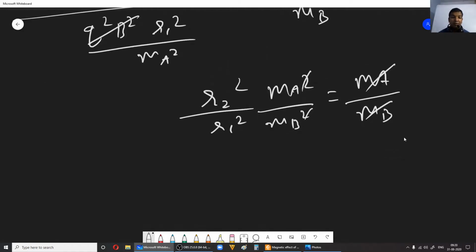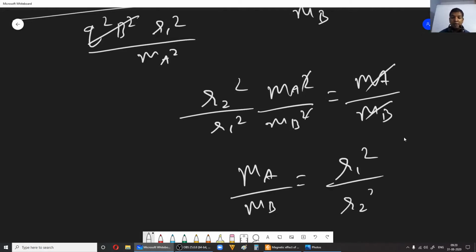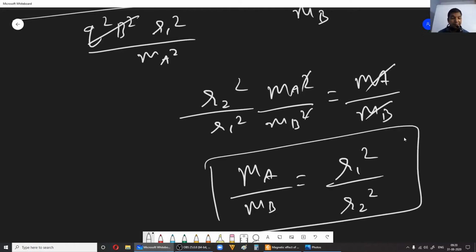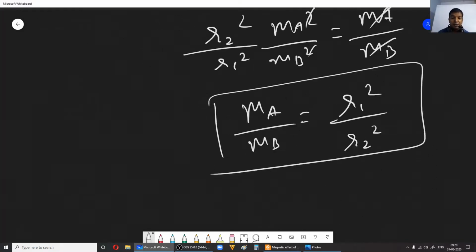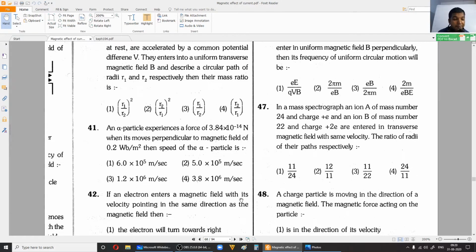One mb will get cancelled. Now you can say ma by mb was equal to r1 square divided by r2 square. So this is the result. So option A, option 1. Okay, right. Now let us go to the next problem.